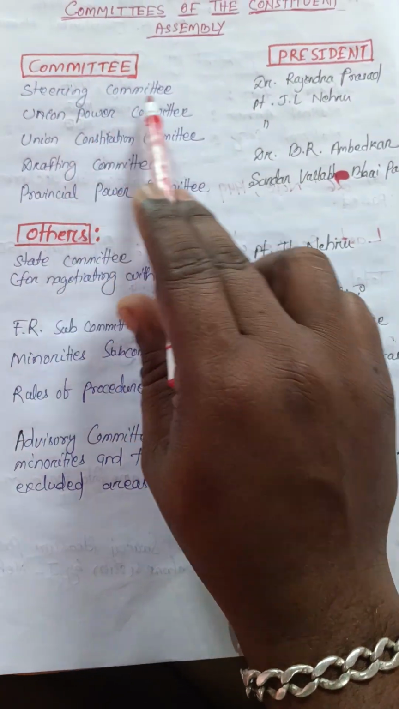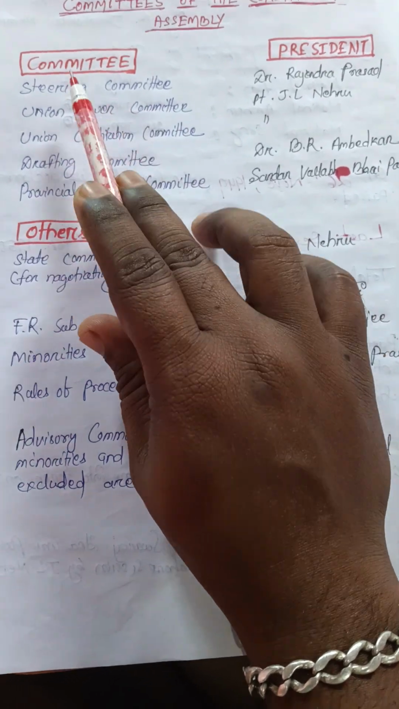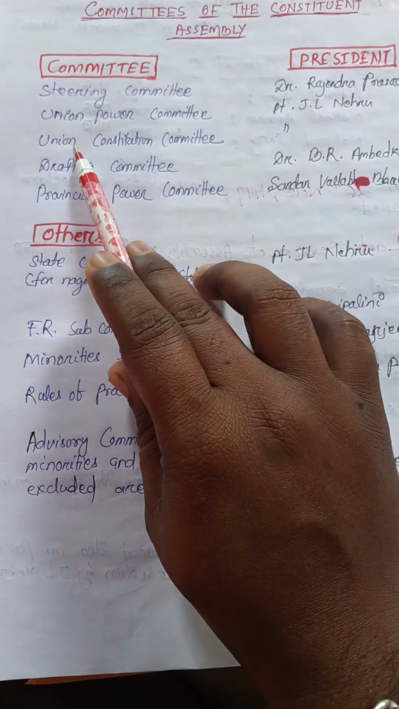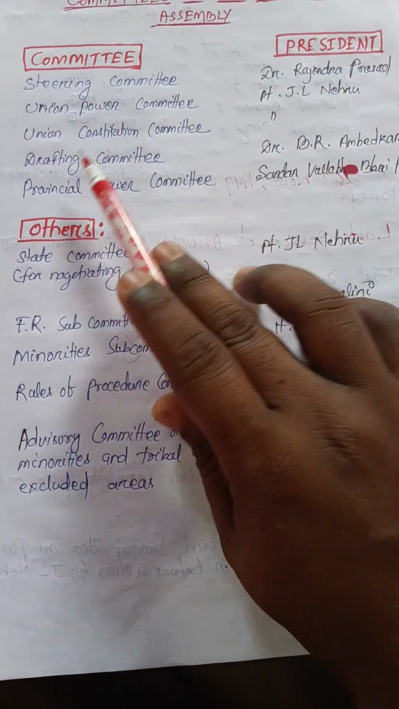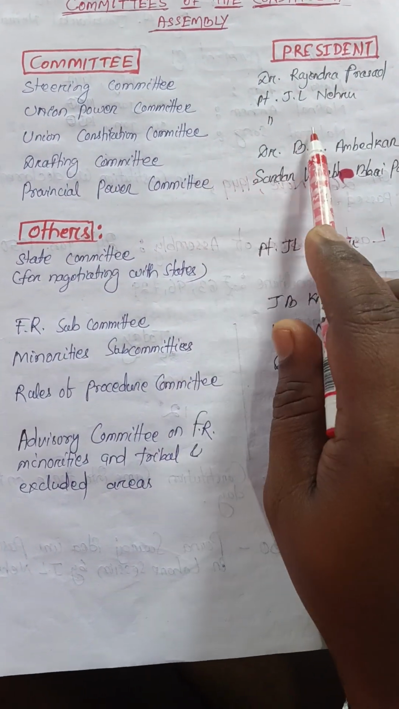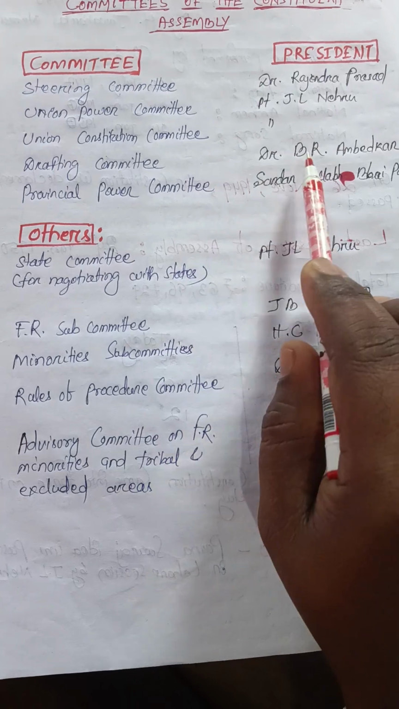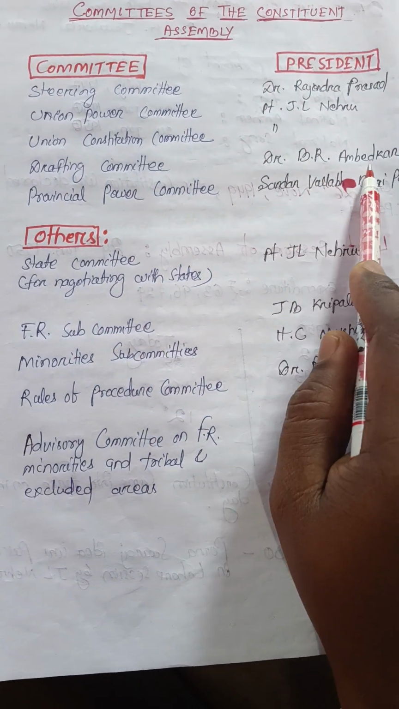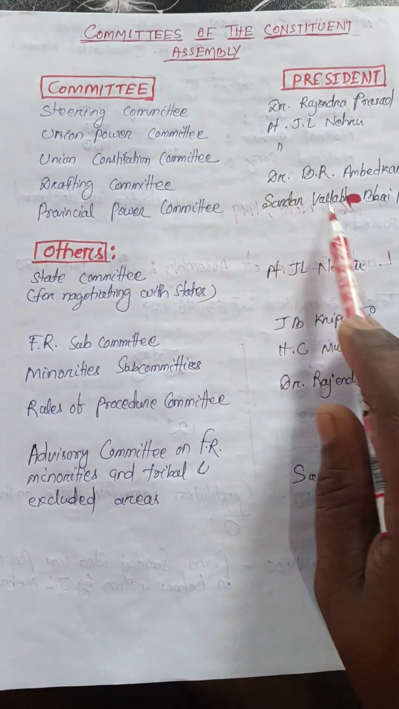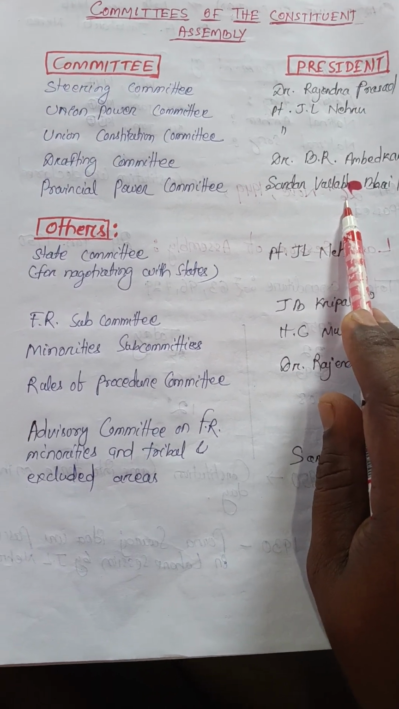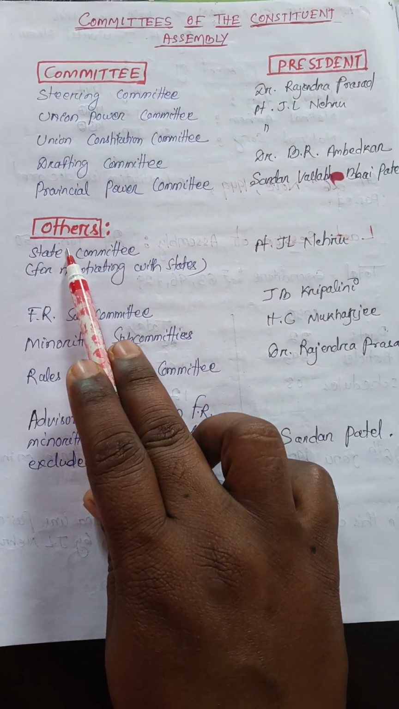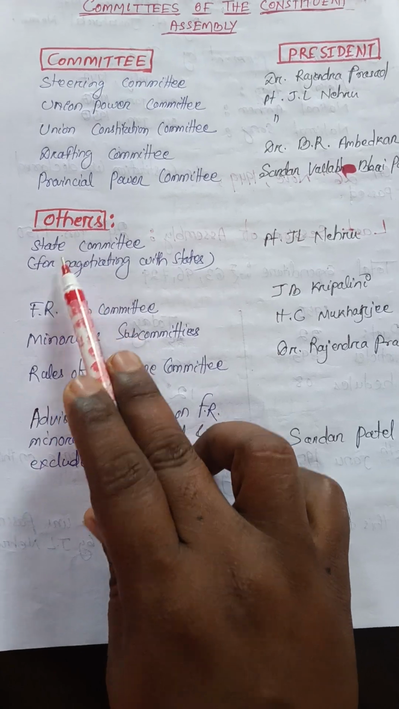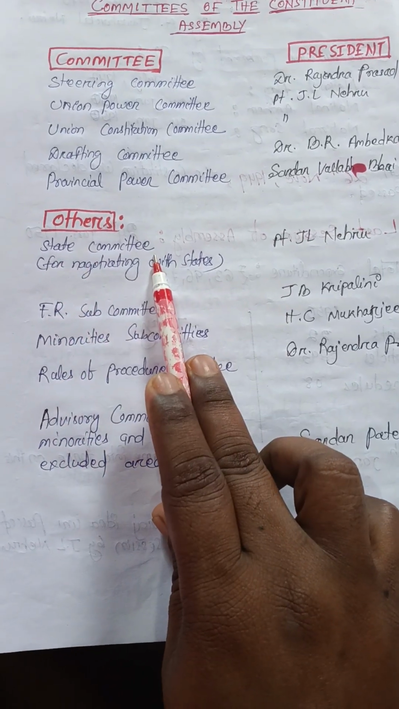So, Steering Committee: Dr. Rajendra Prasad. Union Power Committee: Pandit Jawaharlal Nehru. Union Constitution Committee: Pandit Jawaharlal Nehru. Drafting Committee: Dr. B.R. Ambedkar. And Provincial Power Committee: Sardar Vallabhbhai Patel. You have to remember this.